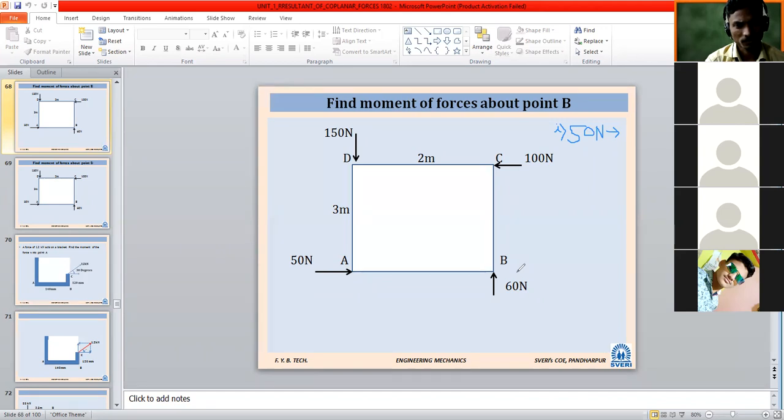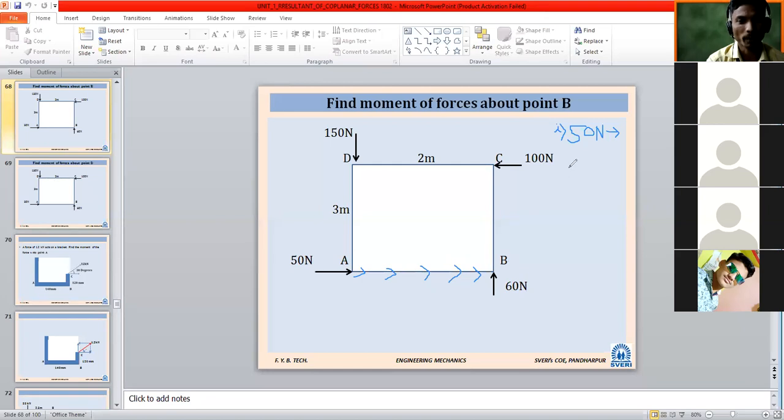No, sir, it is not going from B. If I extend the 50 Newton force horizontally, it will come somewhere here, again somewhere here. It will go from point B. So, is it going from the point B? Yes, sir, it is going from the point B.